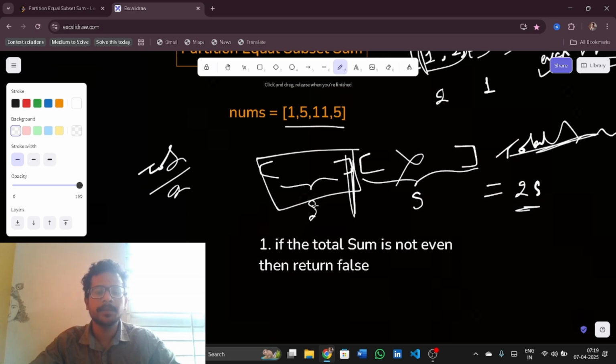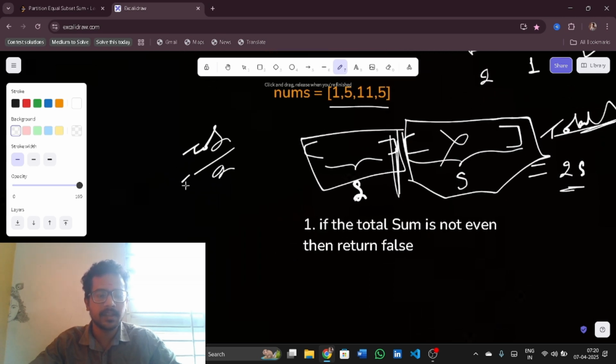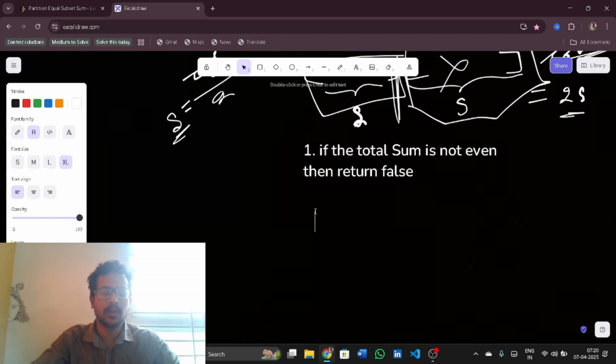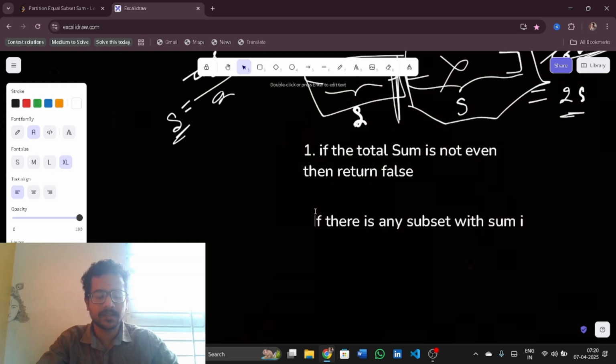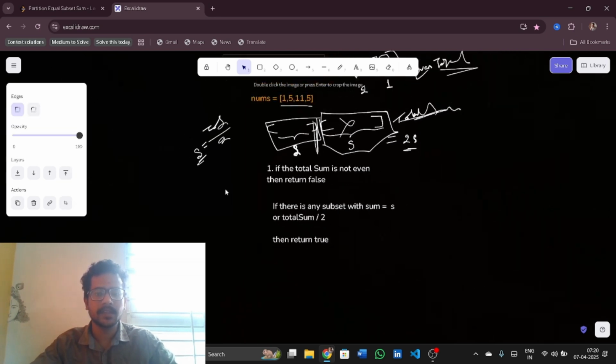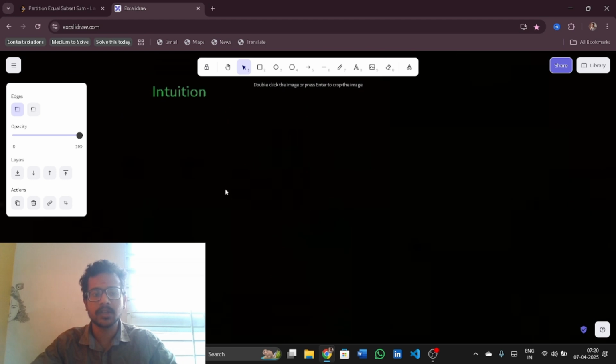Because if I have the sum of this subset as s, exactly the sum of the other subset will be s. The total sum by 2 is equal to s. So if I find any subset with sum equal to s, or total sum by 2, then I'll return true there itself.